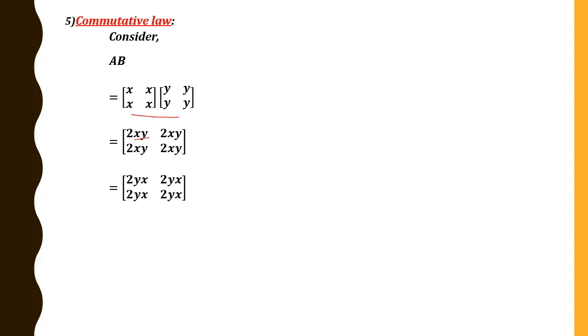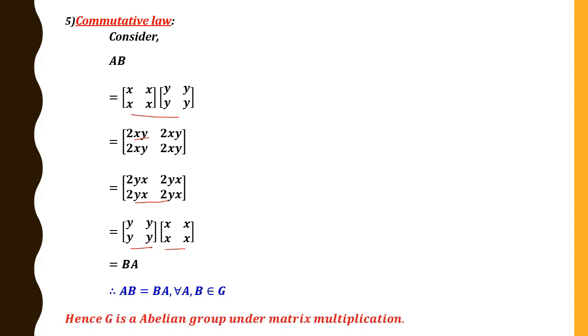Again, we can split this matrix into two matrices, that is YY into XX. Therefore, this is nothing but matrix B, and this is nothing but matrix A. Therefore, we get this is equal to BA. Therefore, we have proved AB is equal to BA, and it is true for all A, B belonging to G. Therefore, we have verified all the five laws. Therefore, we conclude that G is an abelian group under matrix multiplication.